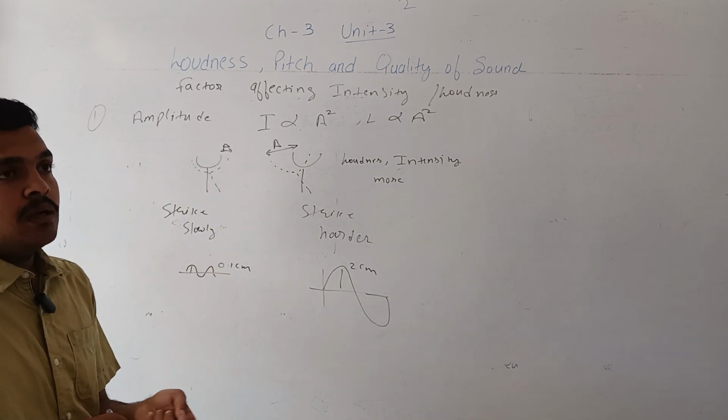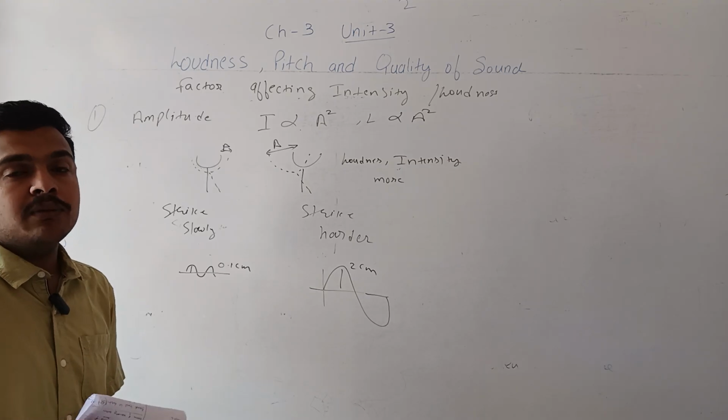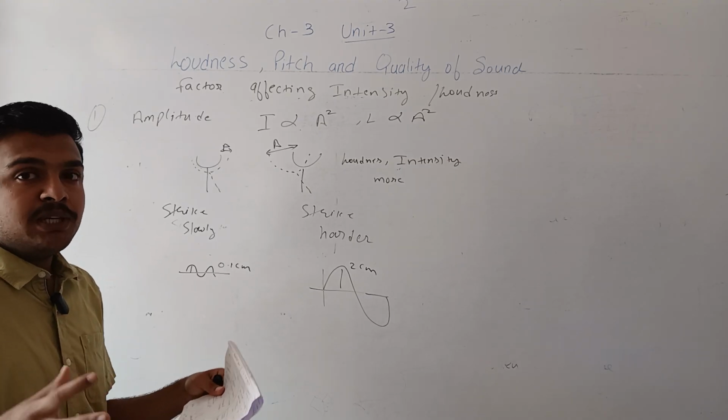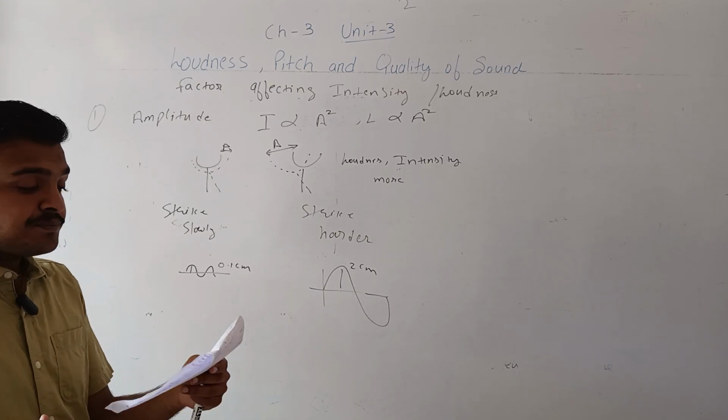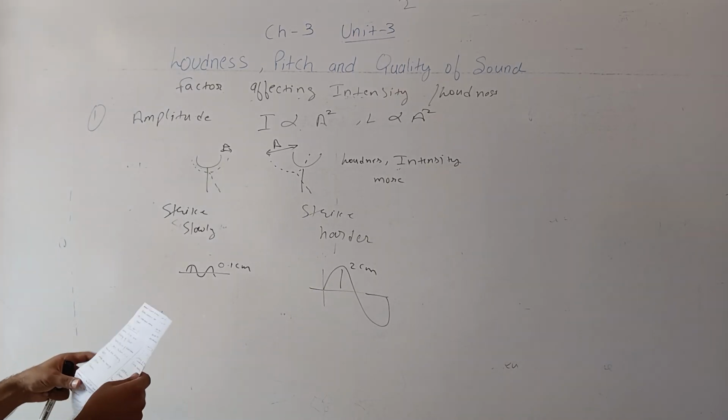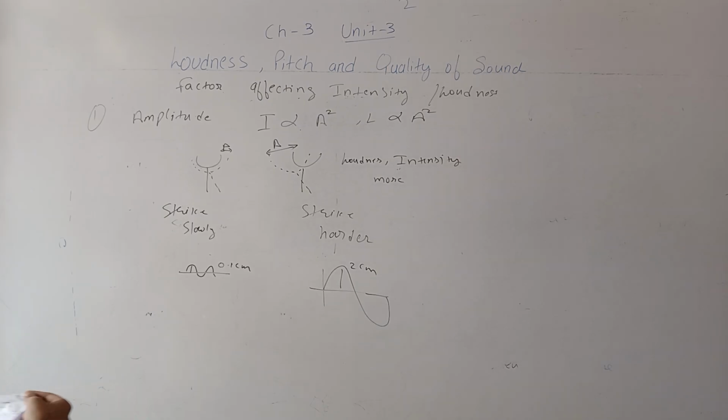Similarly, if we are striking a drum, the harder we strike, the more will be the amplitude of the membrane of the vibrating drum, and louder will be the sound, and more will be the power transmitted per unit area.